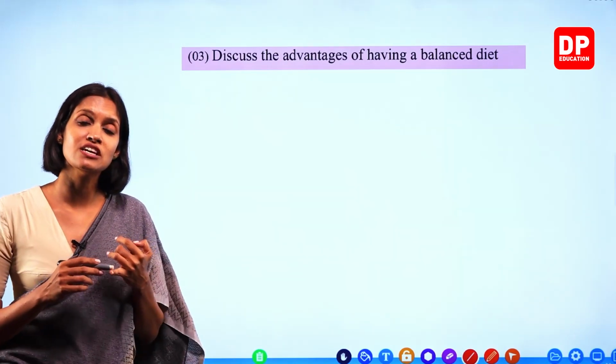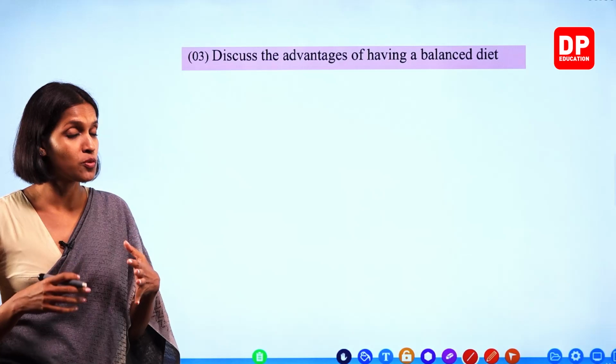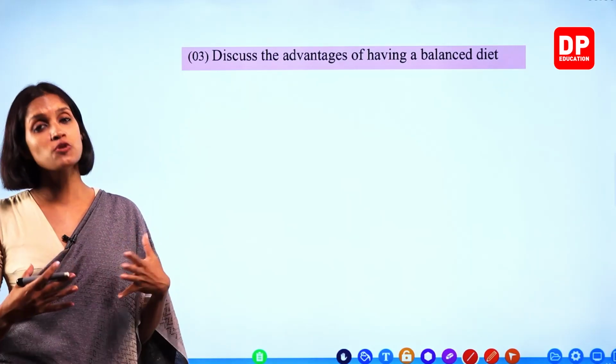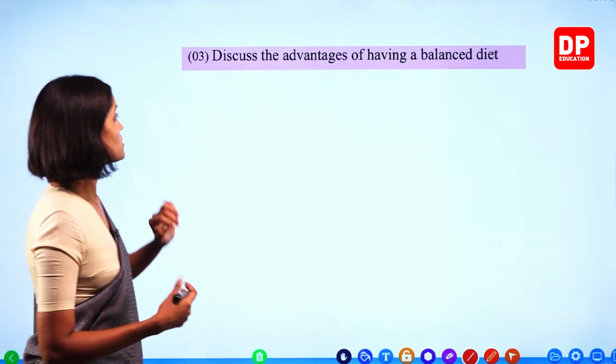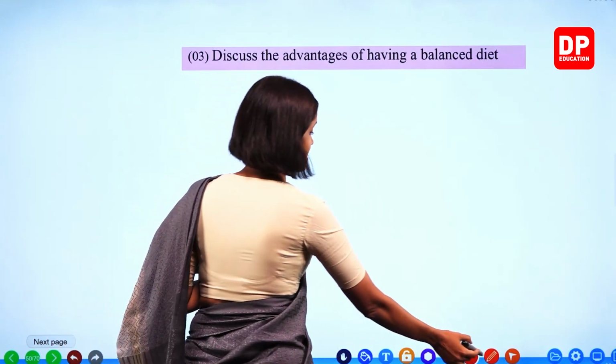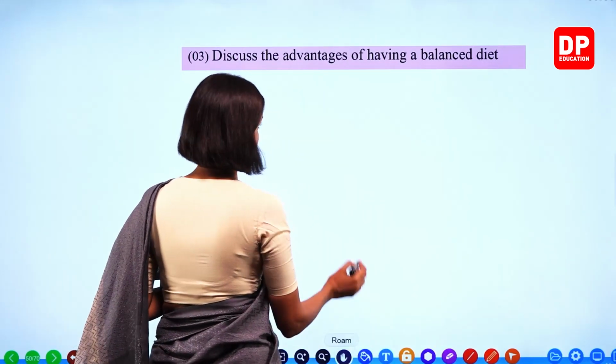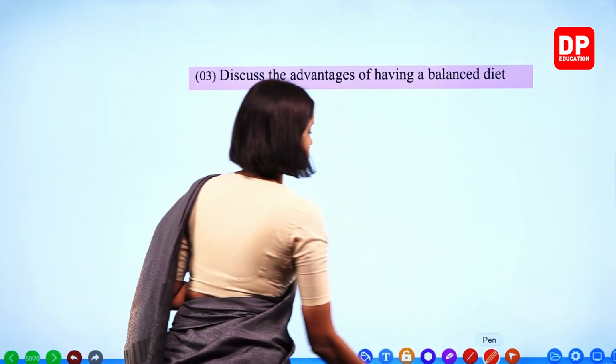First, when we consider carbohydrates, carbohydrates provide energy. Lipids also provide energy, right? So discuss the advantages of having a balanced diet. We will write as a passage here, right?